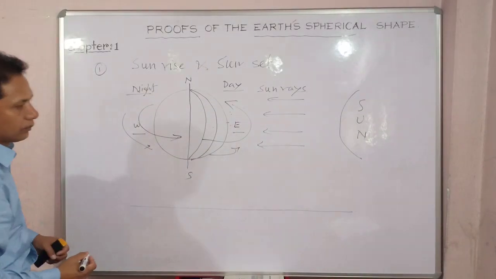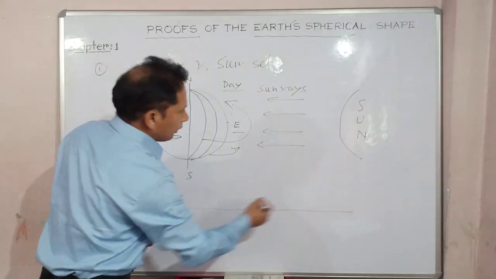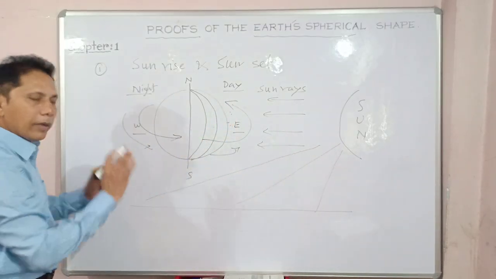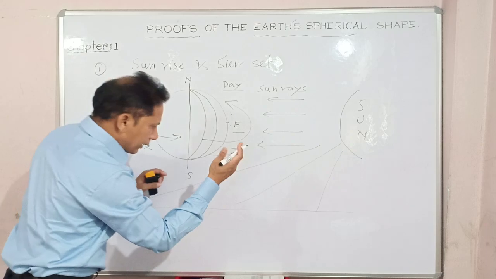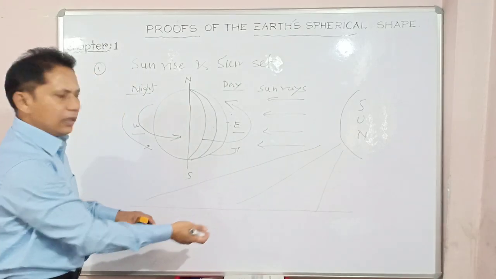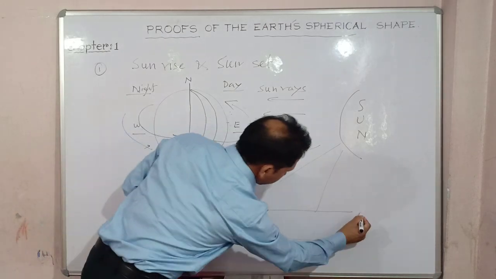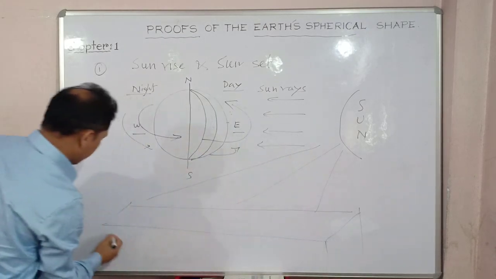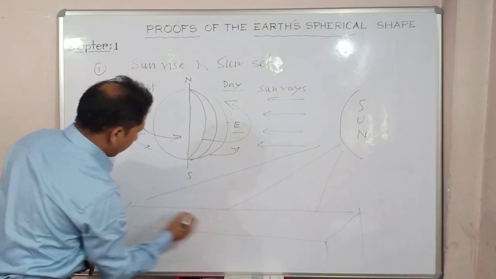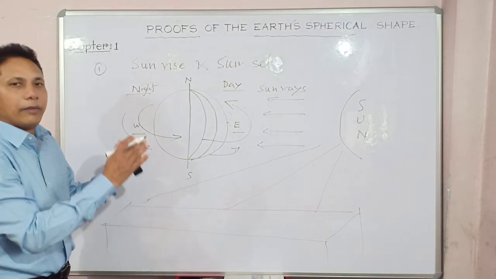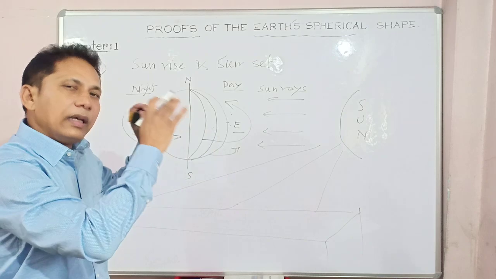On a flat Earth, sunrise and sunset in this way would not have been possible. In all places of the flat disk, suppose this is the flat disk, every place would have seen or witnessed the sunrise and sunset at the same time.